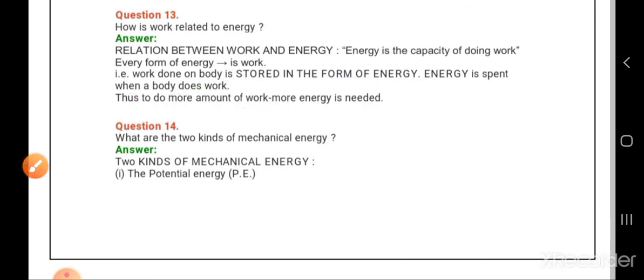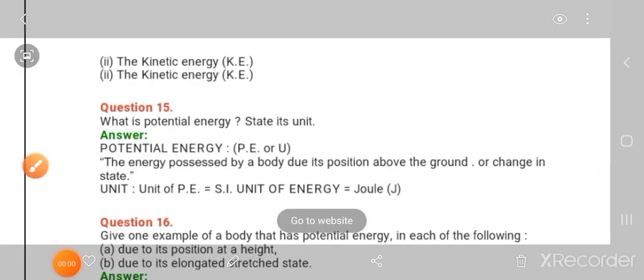Coming to question number 14, what are the two kinds of mechanical energy? Answer, two kinds of mechanical energy. First one, potential energy, and second one is going to be kinetic energy. So here kinetic energy is repeated two times, no need, you have to write only one time.